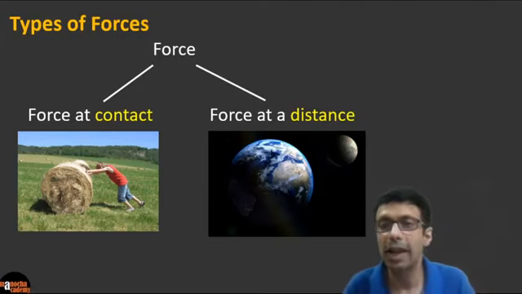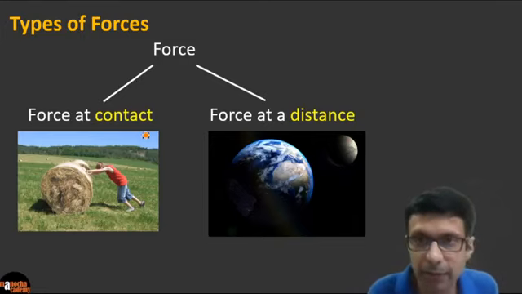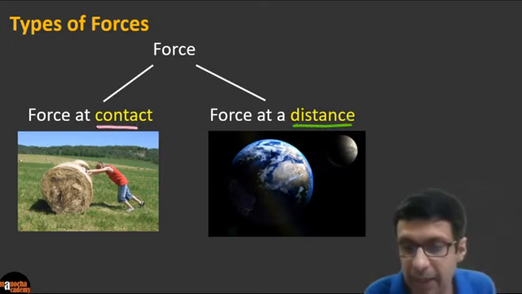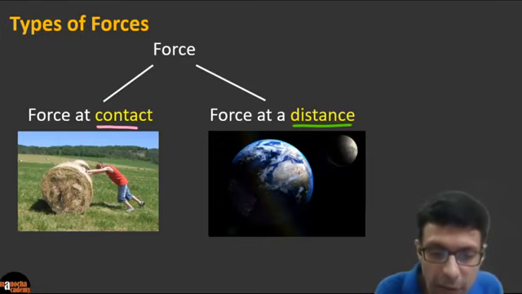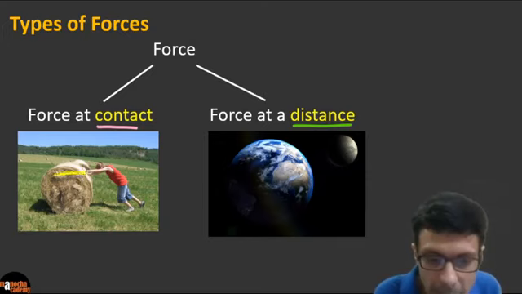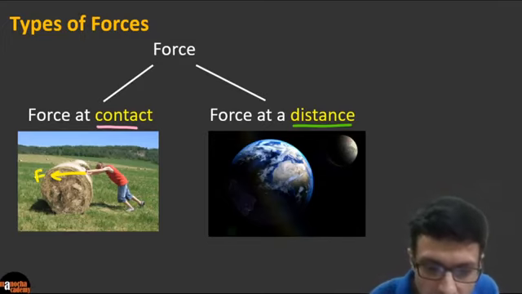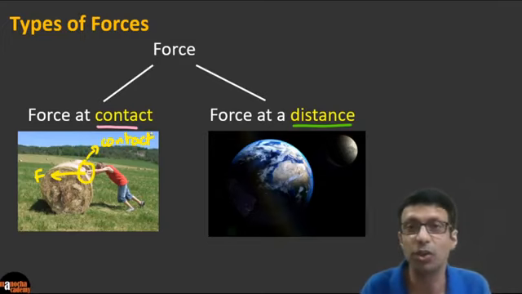Now let's talk about the types of forces. We can broadly divide the forces into force at contact and force at a distance, as you can see here. So what do we mean by this? Here, can you see that the person is pushing the hay? When he's pushing this stack of hay, he's applying a force with his hand, and there's a contact. Can you see this point of contact where his hand is? There's a contact between the hand and the hay, so this is called the contact force.